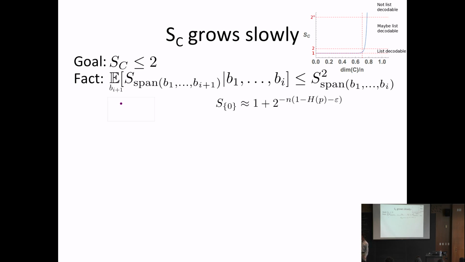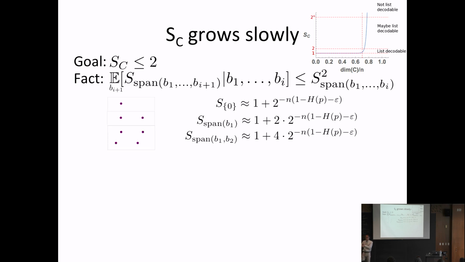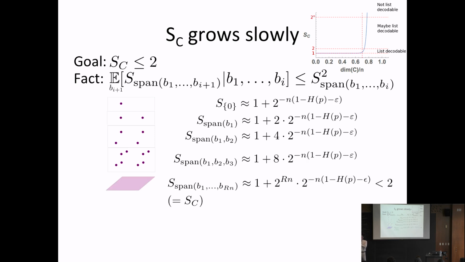This fact tells us that in expectation, if we pick a uniformly random basis vector, then the potential function is going to square, or the lower order term is going to double. And then in expectation, the lower order term is going to double again, and then it's going to double again, and if it keeps doubling, then if we choose our parameters carefully enough, then it will be less than 2. So then in expectation, the basis vectors we choose should give a list decodable code.